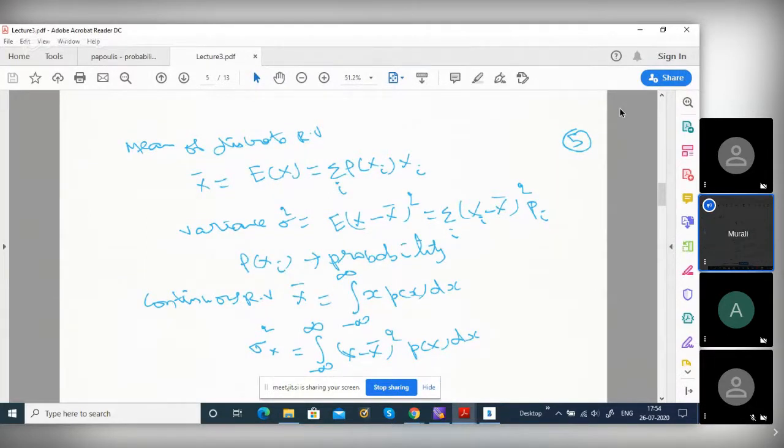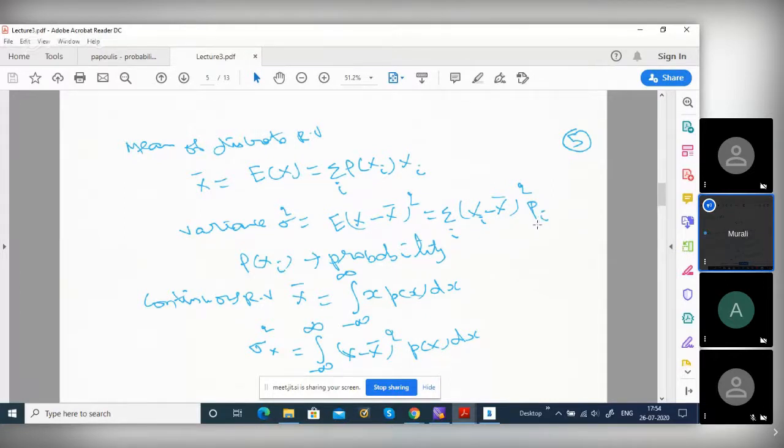The variance is also an average, but you take the random variable x, subtract the mean, which I already told you how to find, square it, and find the average. That is, xi minus x bar whole square, where pi is the probability of the ith event.